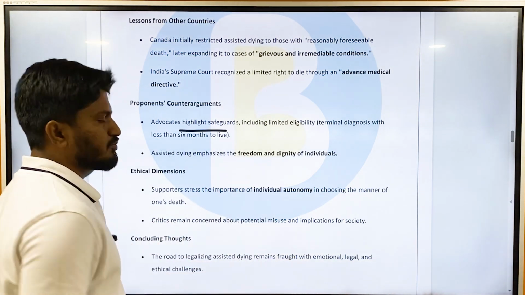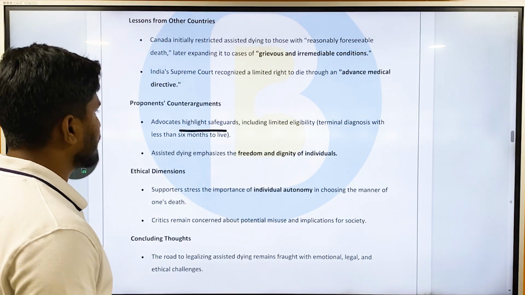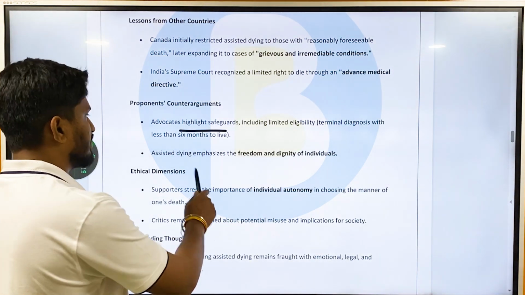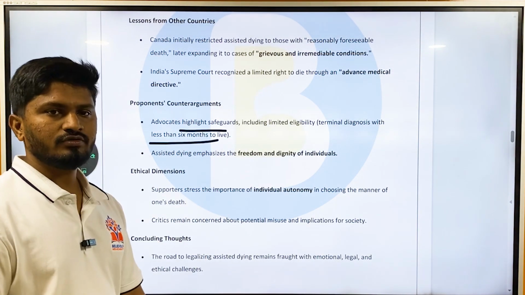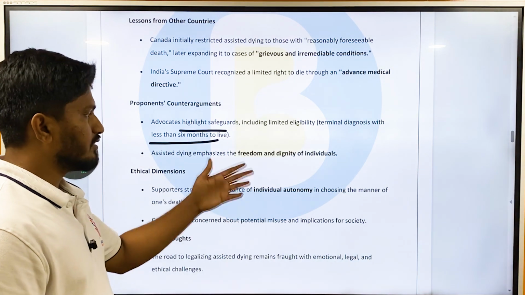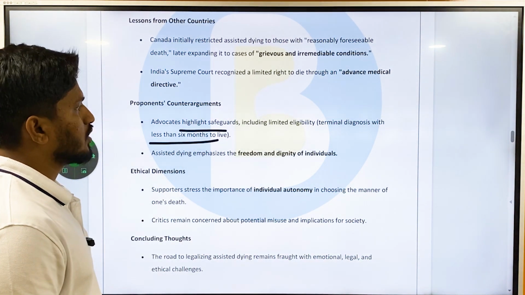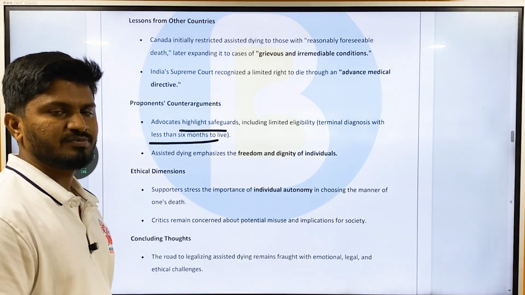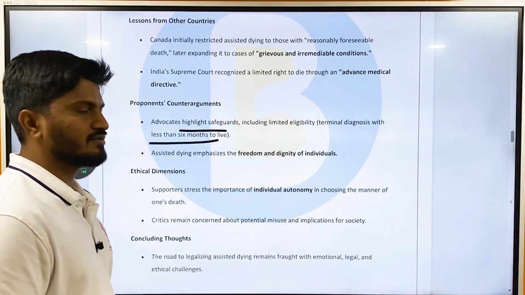Counter arguments: proponents who support this highlight the safeguards, including limited eligibility, that is a terminal diagnosis with at least 6 months to live. So there is already a safeguard. It is only eligible for people who are terminally diagnosed and have only 6 months to live. For those people you can allow a peaceful death.